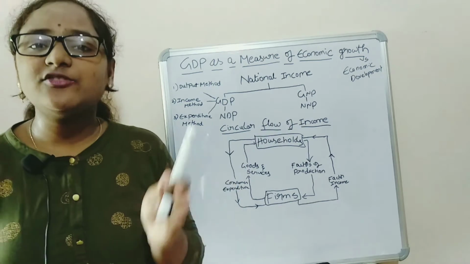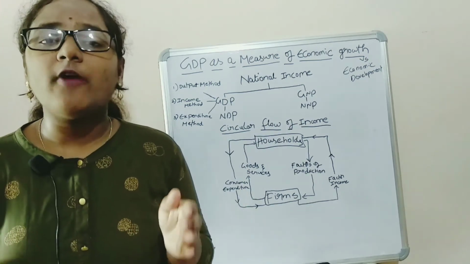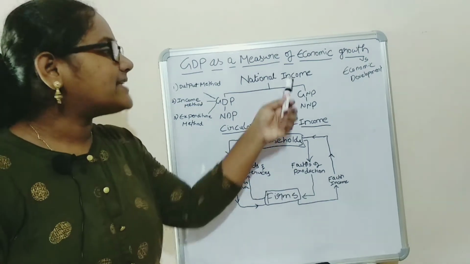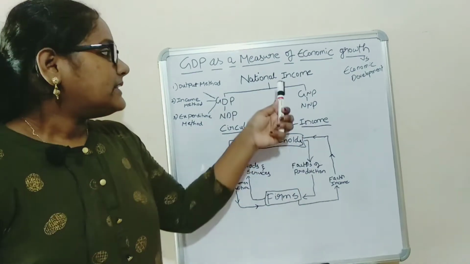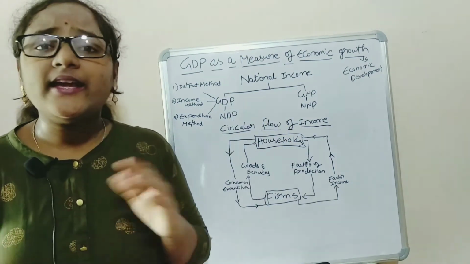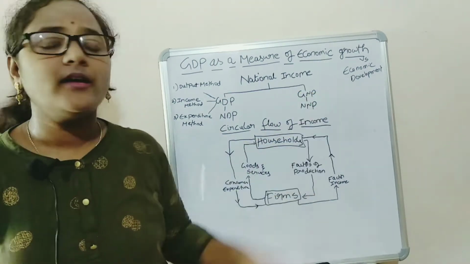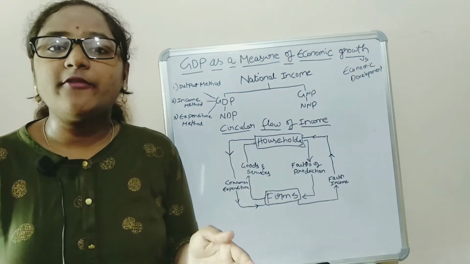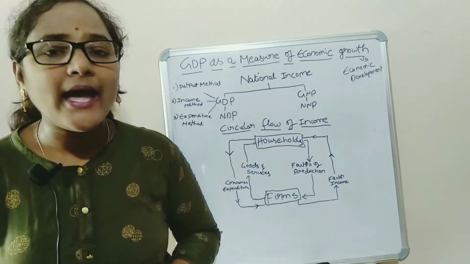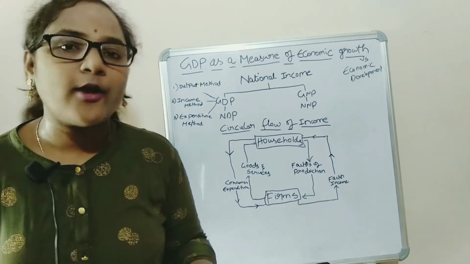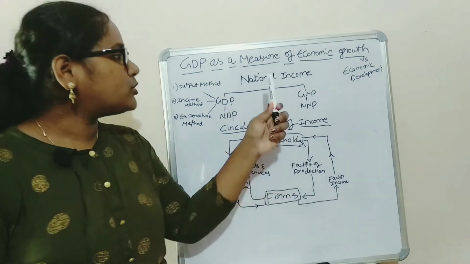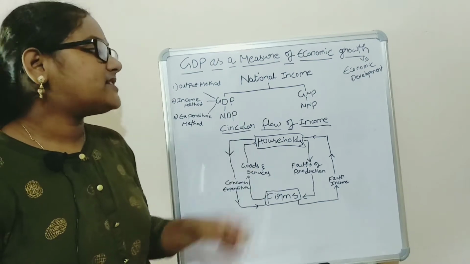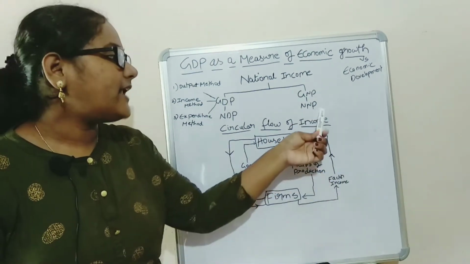Now, what is national income? The money value of all goods and services produced in a country in a financial year is known as national income. These national income statistics are very useful for measuring economic growth, evaluating economic performance, evaluating the policies which will increase economic performance, and comparing economic performance in different economies. So, what are the tools of national income? They are GDP (gross domestic product), net domestic product, gross national product and net national product.